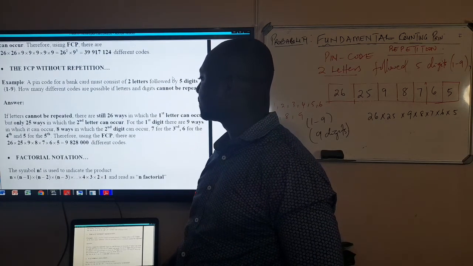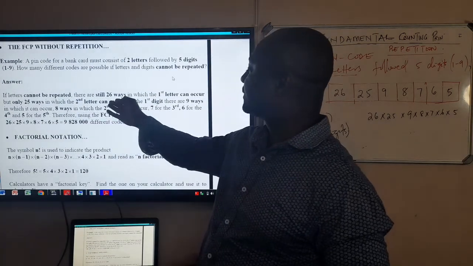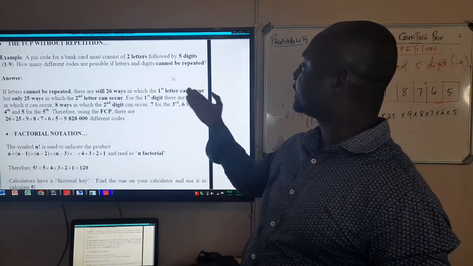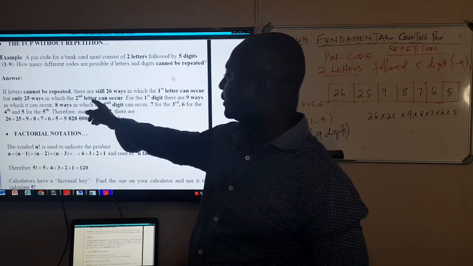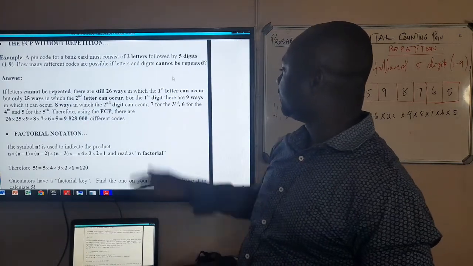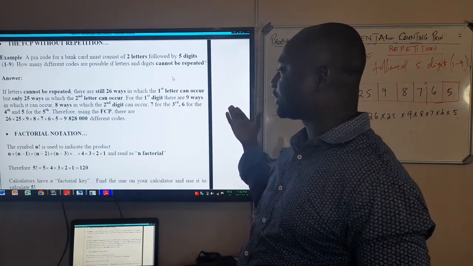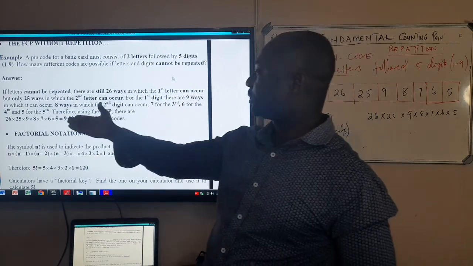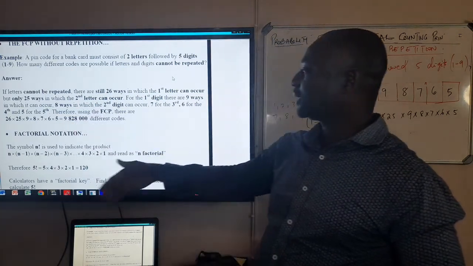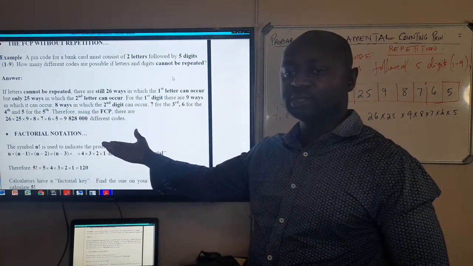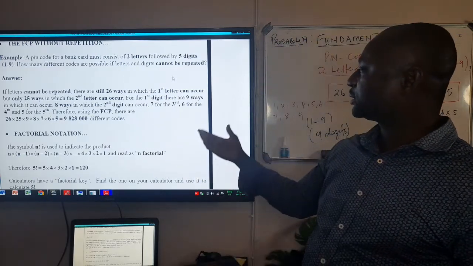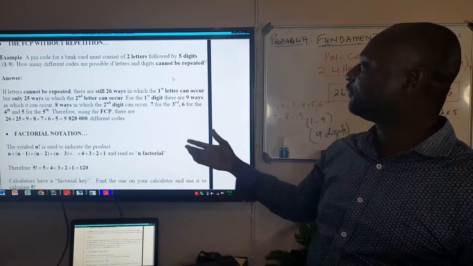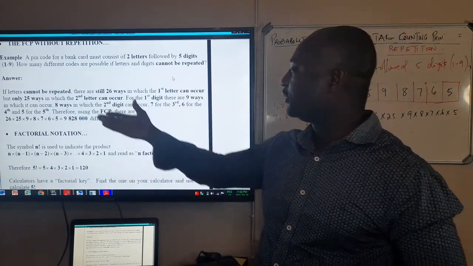They said the letters cannot be repeated. There are still 26 ways in which the first letter can occur, but only 25 ways in which the second letter can occur. For the first digit, there are 9 ways. The second digit can only occur in 8 ways. The third digit can occur in 7 ways. The fourth digit can occur in 6 ways, and the fifth digit can occur in 5 ways.